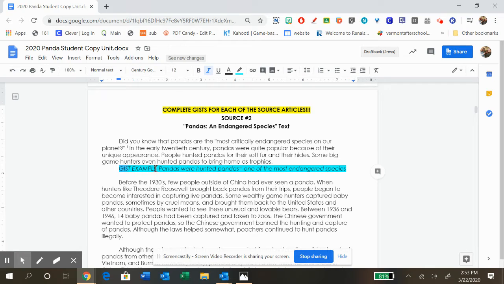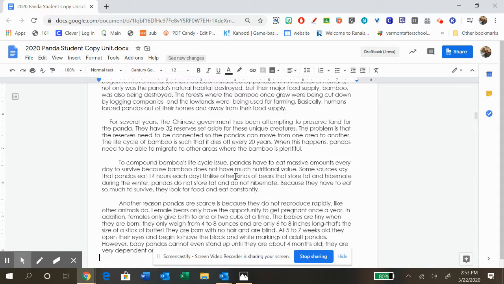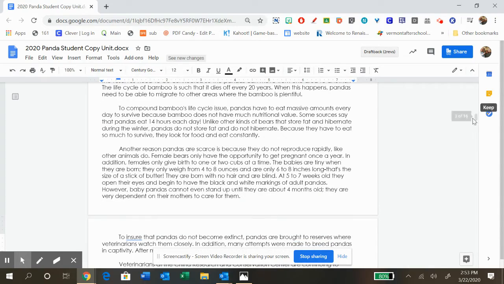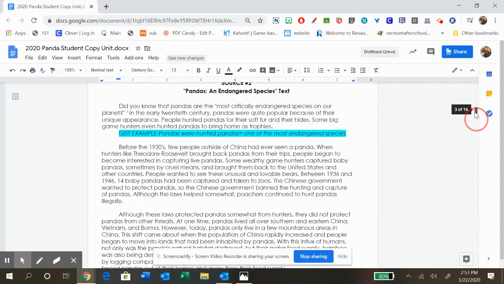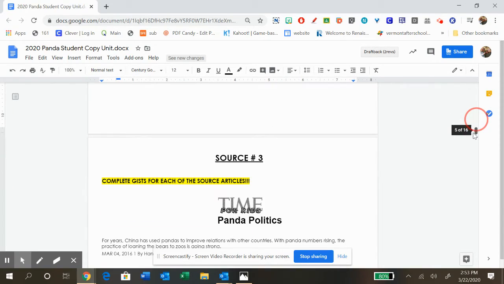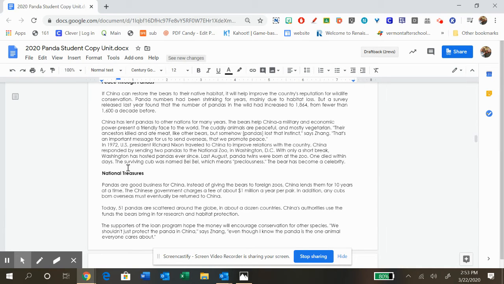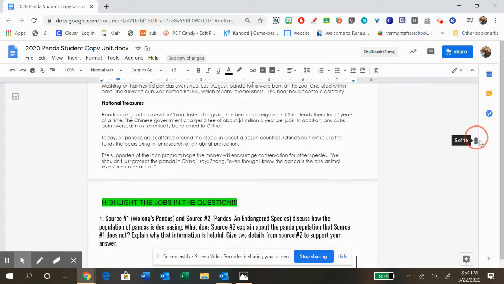You don't need to write gist example. I just did that. But you do need to highlight it a different color and write your own gist after every paragraph or so. Sometimes every two, it just depends on the length of that paragraph. So today you're going to read source 2, Pandas and Endangered Species, and source 3, Panda Politics. Both are pretty short. You can add those underneath or to the side or wherever you want to and just highlight those.